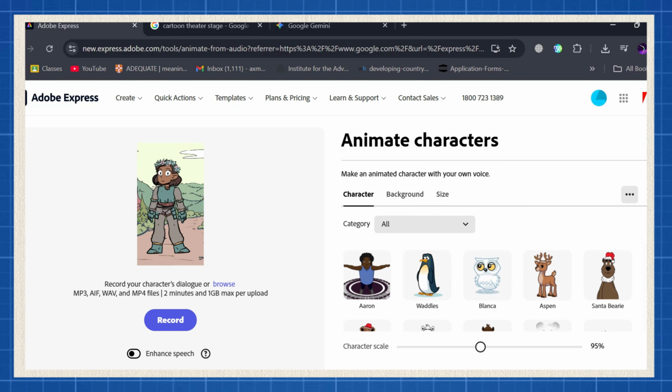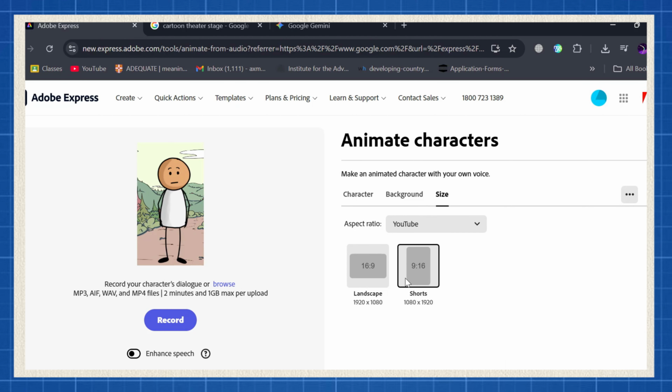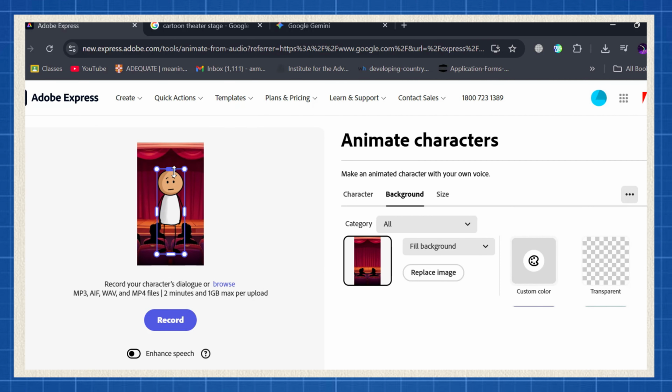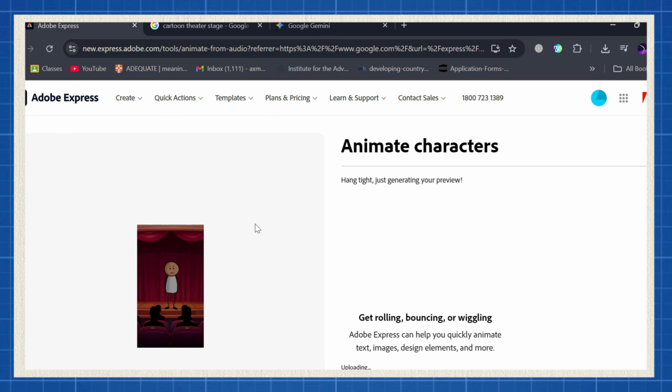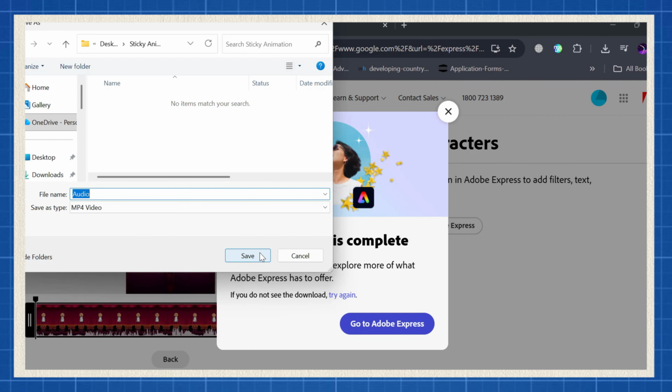Now jump back to Adobe Express. You can resize it to fit the stage. Go to Size, select YouTube, and pick your aspect ratio. I recommend 9:16 if you're posting short-form vertical videos. Go to Background. Upload your custom stage background. And now you're set up: your character, resize it to fit the stage, and make sure the layout feels balanced. Now your character looks like a legit comedy scene. Next, hit Browse and upload the comedy audio you downloaded earlier. In just seconds, Adobe will automatically sync your character's mouth and body movements to the voice, making it look like your stick figure is actually performing. Once it's finished, save your animation clip.